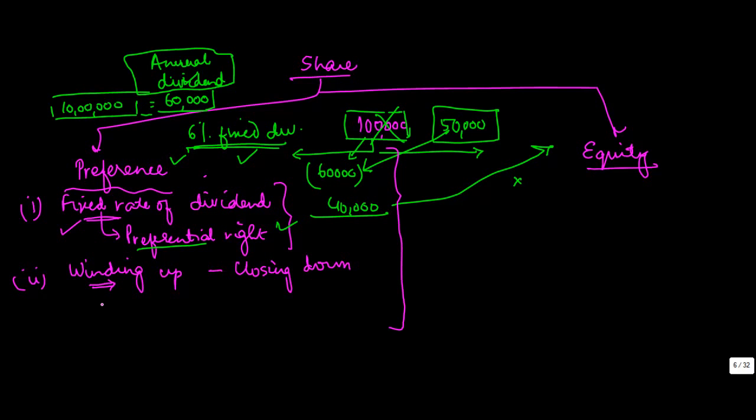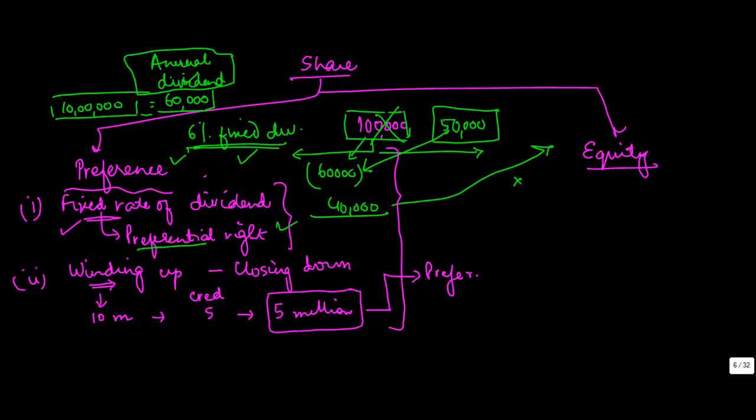When the winding up happens, and you will study this in more detail as you move in your career towards accounts, whatever money the company realizes, let's say the company sold off all its assets and got 10 million. The creditors and liabilities, let's say, were 5 million, and then they were left with 5 million. Now out of this 5 million, the order of payment will be first the preference shareholders will be paid. So they have a preferential right to get their money back vis-a-vis equity shareholders.